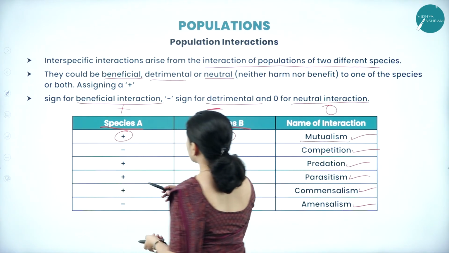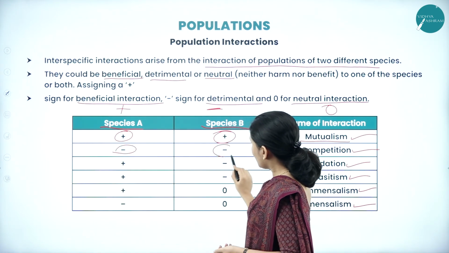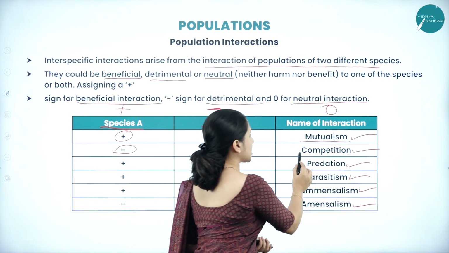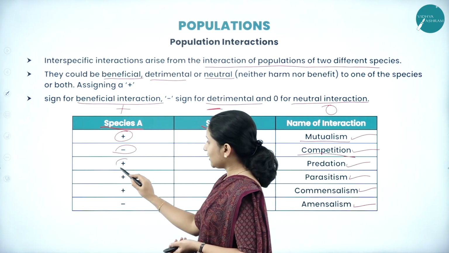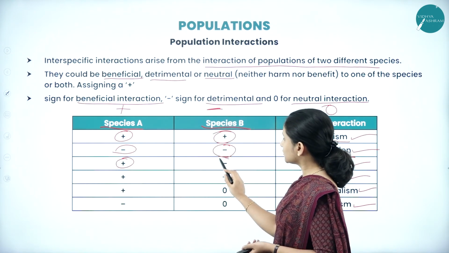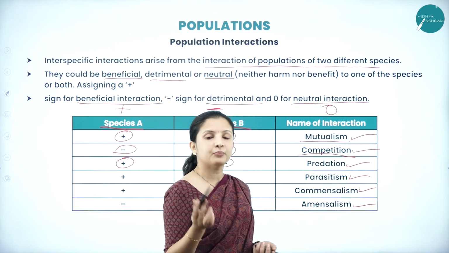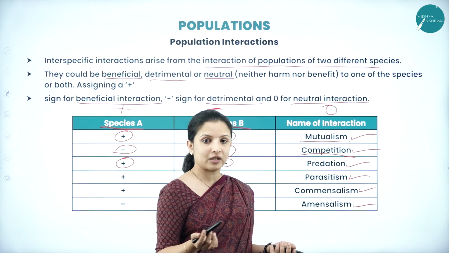Next, if both the species are not benefited and the interaction is detrimental to both, then it is called competition. Next, if one species is benefited and the other one is not, then it is called predation. Here, the predator is benefited. The one who is being predated is not benefited, right?